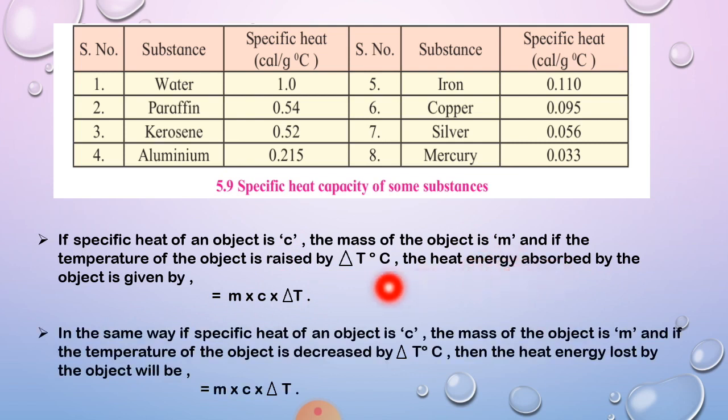But now here, in the same way, if the specific heat of an object is c, the mass of the object is m, and if the temperature of the object is decreased by delta T degree Celsius, here it is increased but here it is decreased, then the heat energy lost by the object will be m into c into delta T. फॉर्मूला सेम है, बट यहाँ पे टेम्परेचर इंक्रीज हो रहा है, यहाँ पे डिक्रीज हो रहा है, एंड यहाँ पे हीट एनर्जी एब्जॉर्ब्ड हो रही है एंड यहाँ पे हीट एनर्जी लॉस्ट हो रही है. ठीक है? Okay, so this is about specific heat capacity.